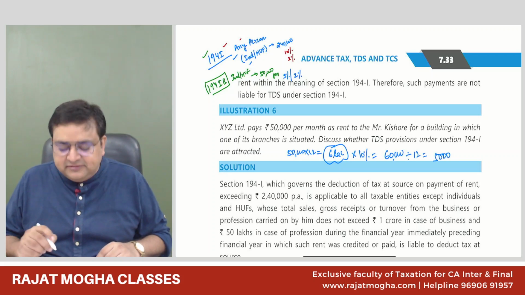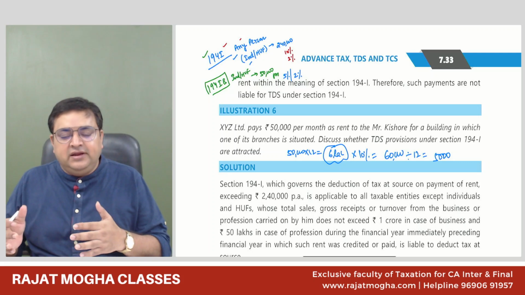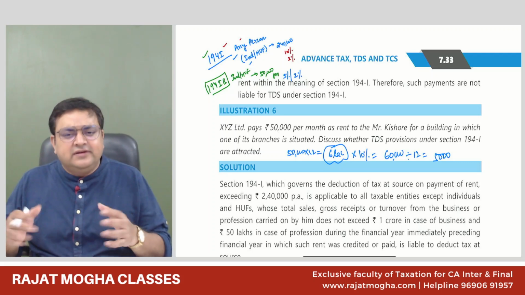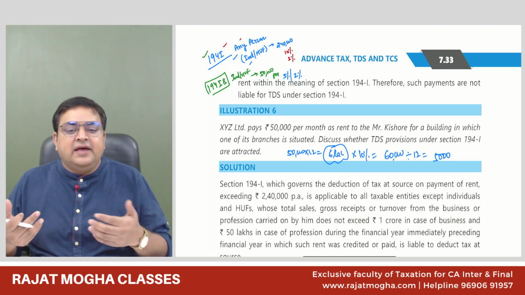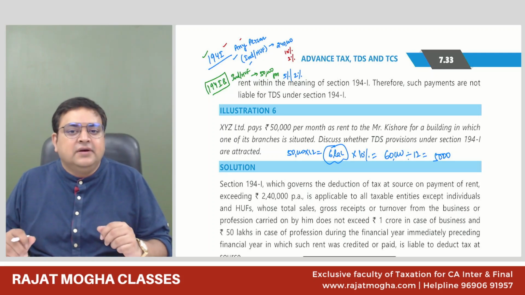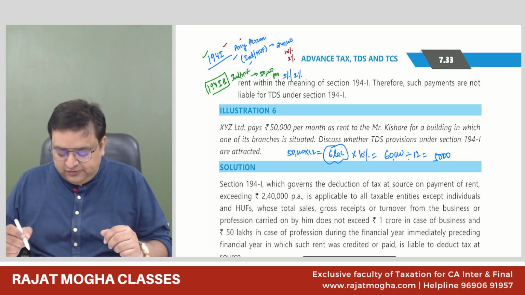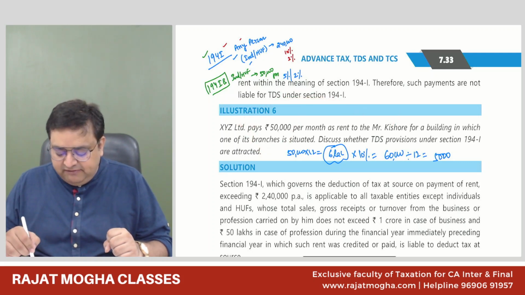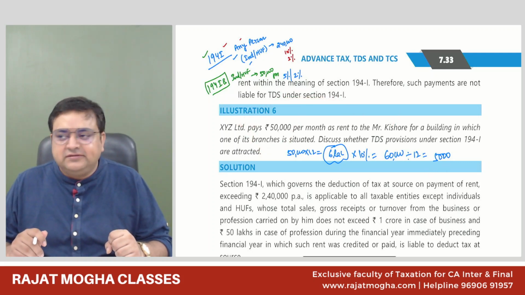Generally it happens because in 194IB we deduct at the end of the year, but in 194I or any other sections, we keep on deducting it as and when we are paying it or getting it credited, whichever is earlier. We keep on deducting this rent. So every month, whenever this company pays 50,000 rupees to Kishore, they will be deducting 5,000 rupees per month as TDS.